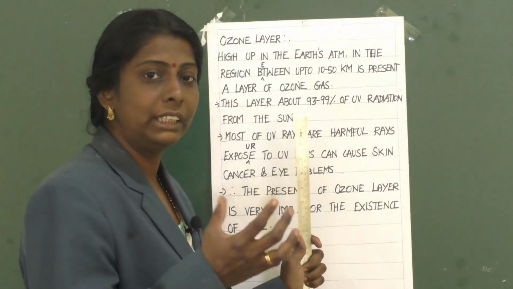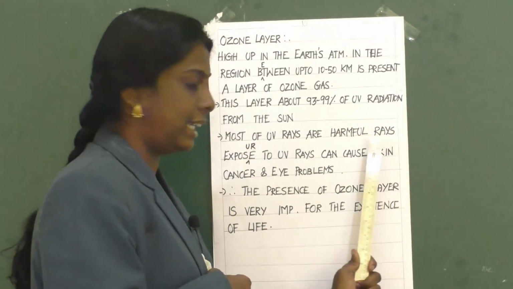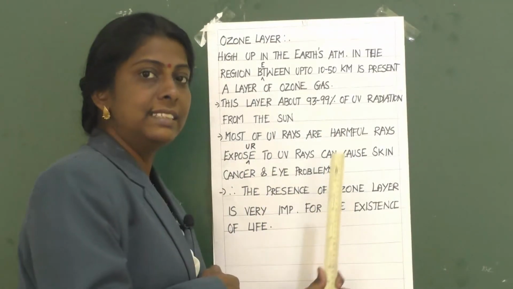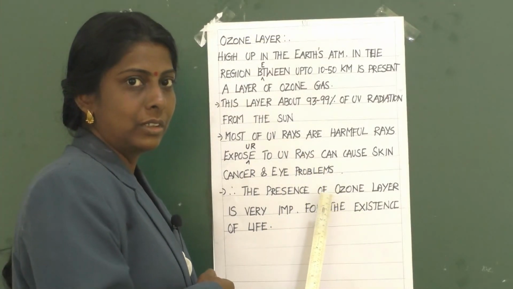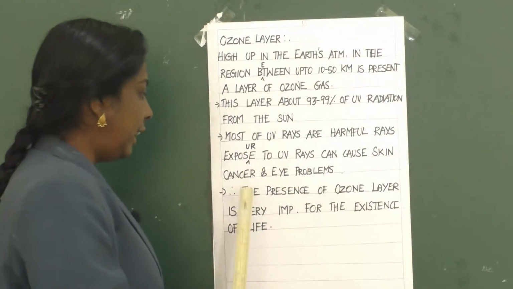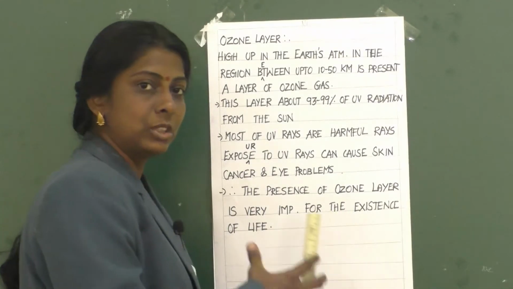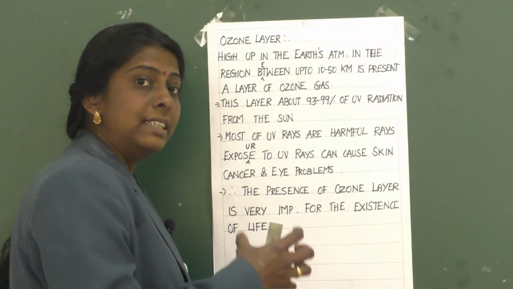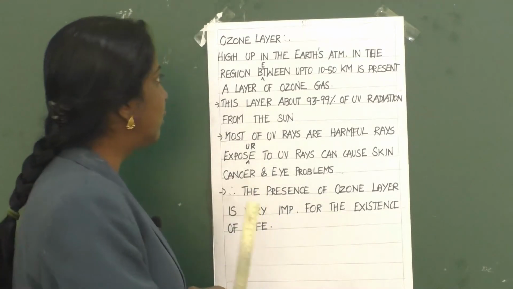From where are we getting this UV radiation? From the sun. Most of the UV rays are harmful rays. Exposure to UV rays can cause skin cancer and eye problems. So, we will get health issues if we are exposed to UV rays. Therefore, the presence of the ozone layer is very important for the existence of life. This layer is protecting us from the harmful rays. That is the ozone layer.